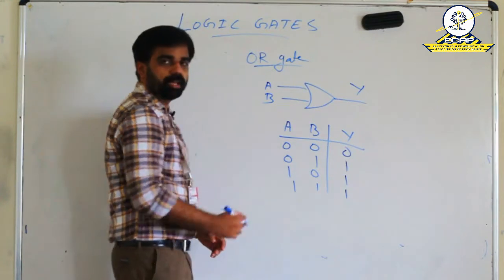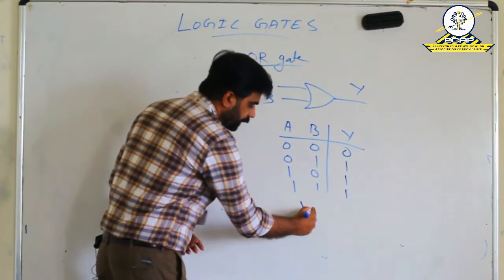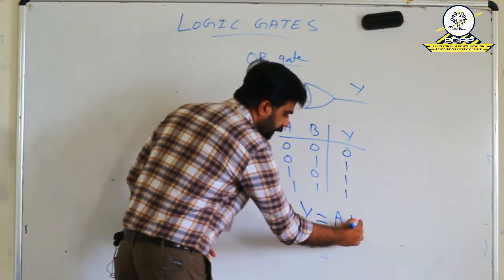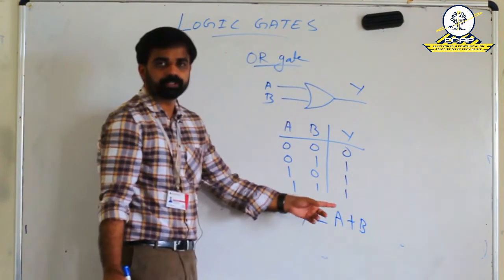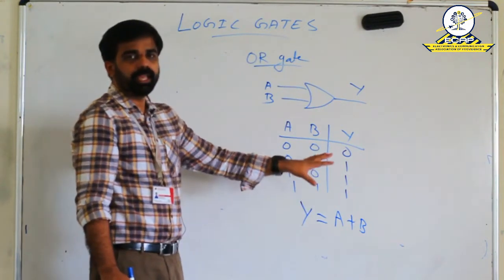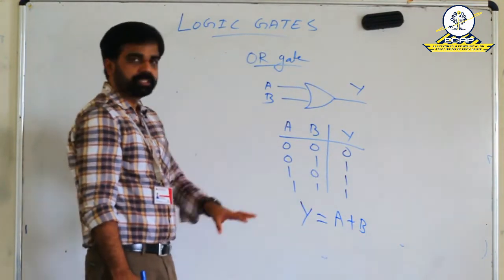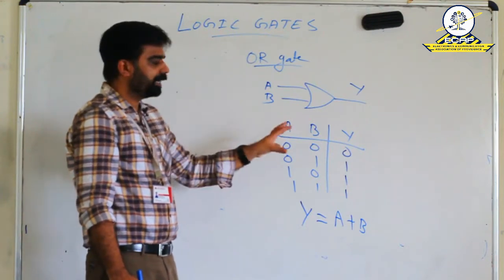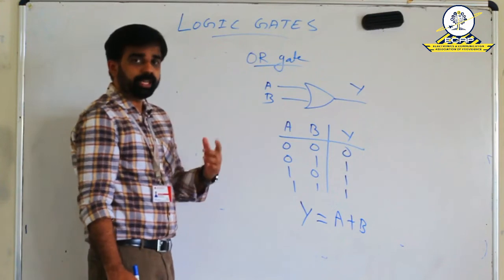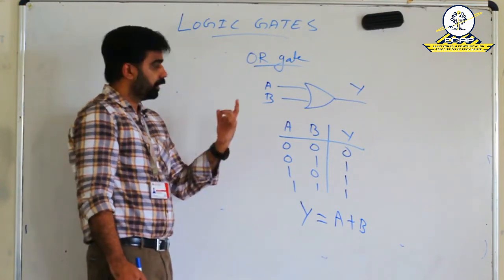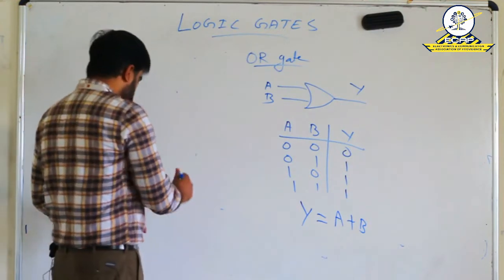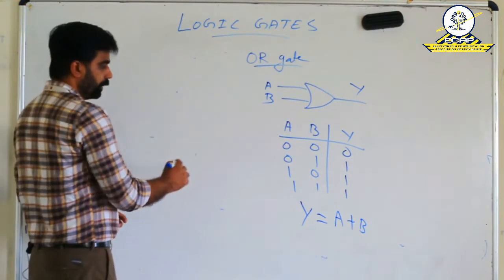Then its logic expression is represented as Y is equal to A or B. That is, our plus symbol is used for representing this logic expression. Y is equal to A plus B. I already said the binary addition is happening here. Now we can draw the output waveform to represent its behavior from this truth table.